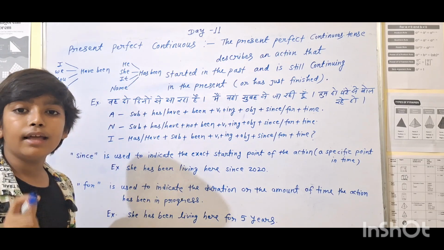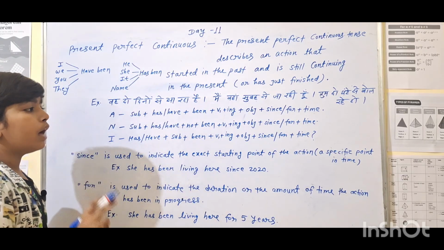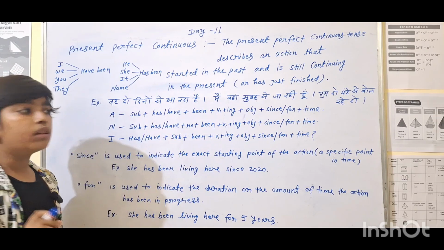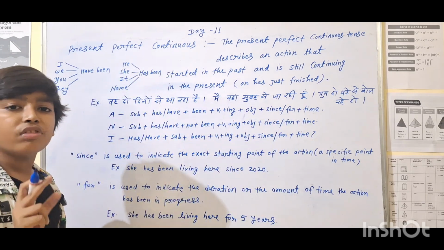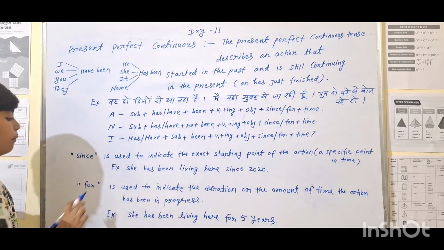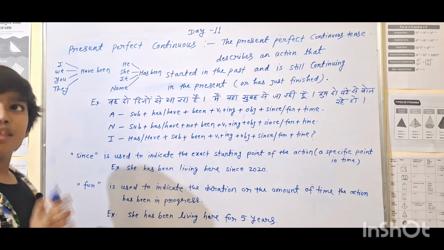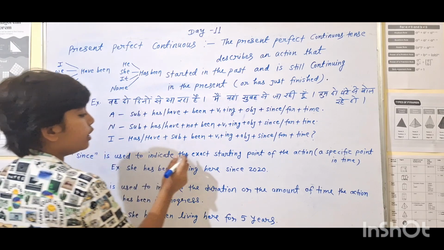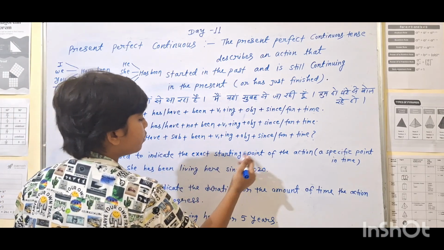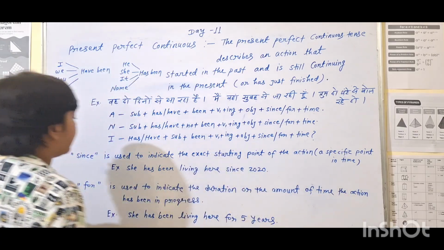But before seeing the examples, we have to see some new things in these structures: since, for and time. Let's do them with these sentences. Since is used to indicate the exact starting point of the action, a specific point in time.